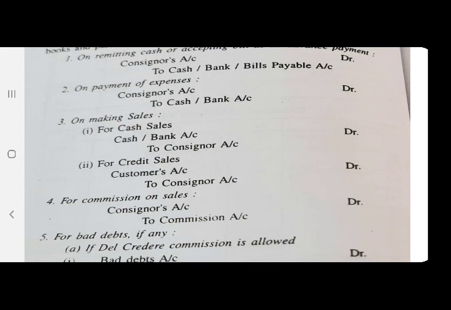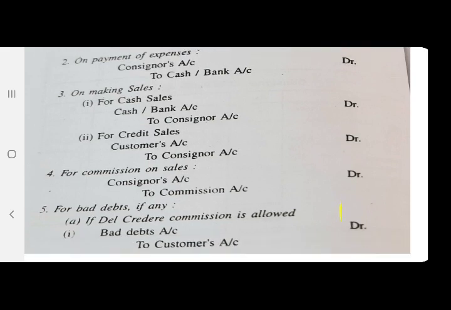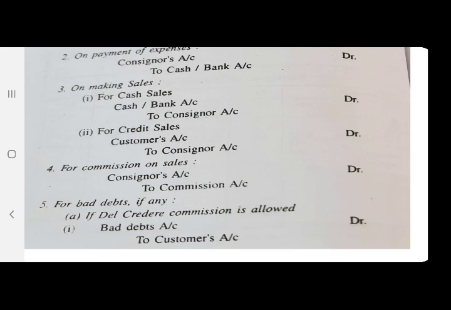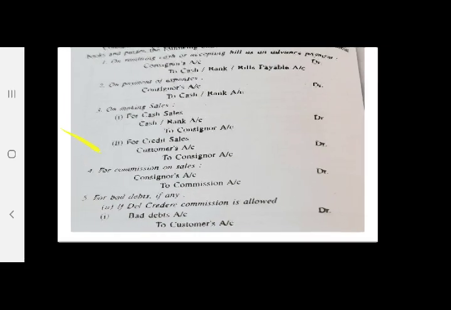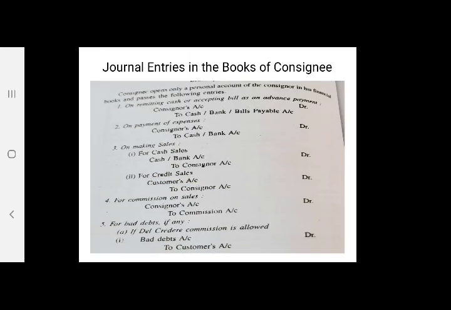Next, on making sales. If a cash sale is made, cash or bank account debit to consignor's account. If a credit sale is made, customer's account debit to consignor's account. For commission on sales, the entry will be consignor's account debit to commission account. And for bad debts, if any, if del credere commission is allowed, then bad debts account debit to customer's account. So these were the entries in the books of the consignee.